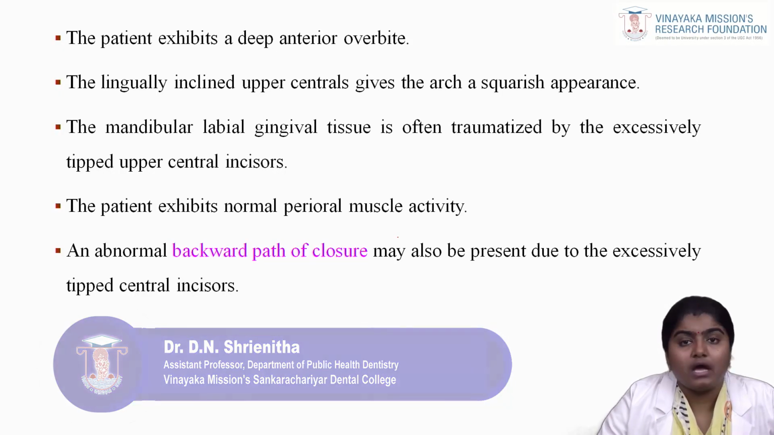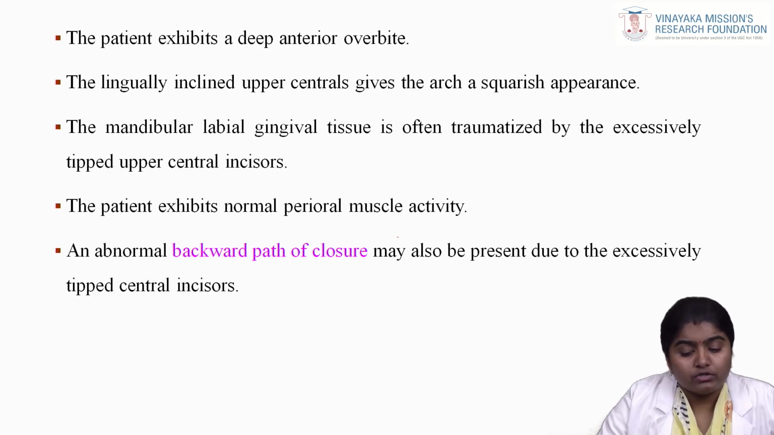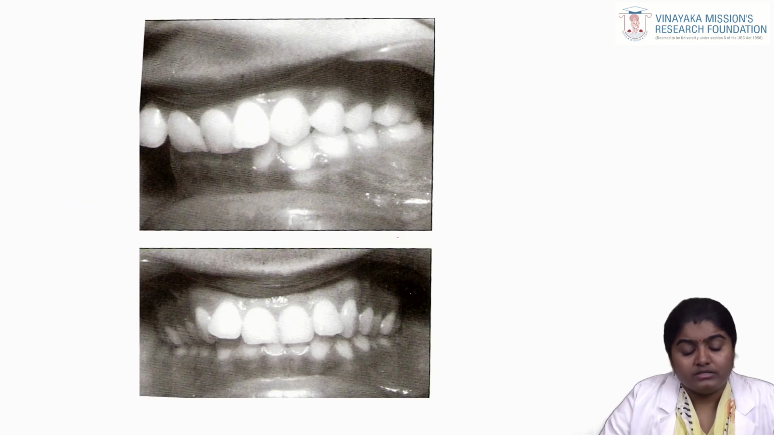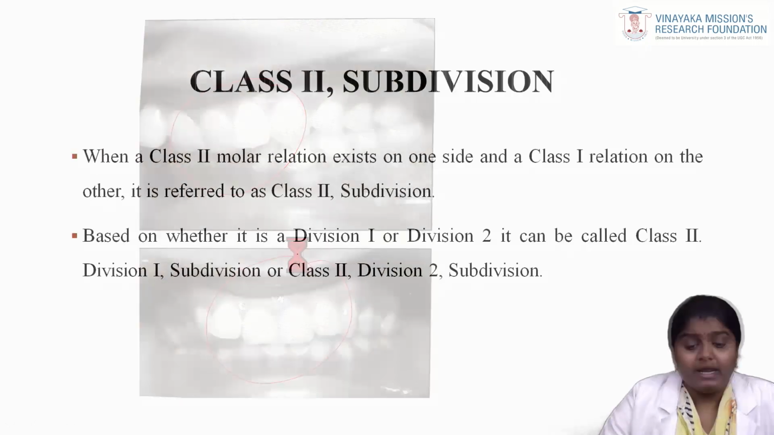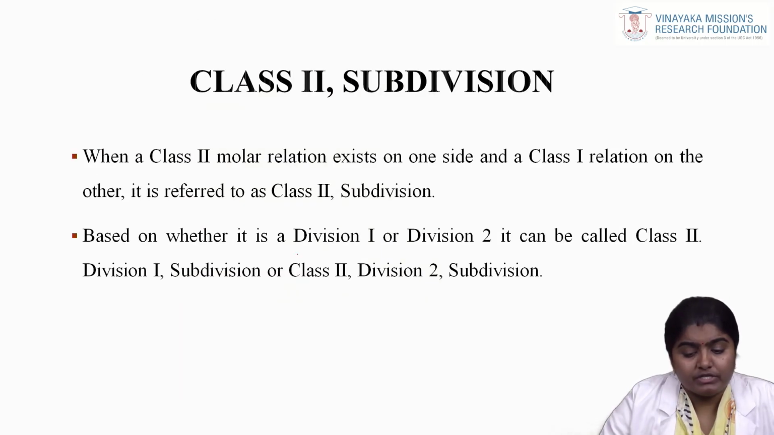And also an abnormal backward path of closure may be present due to the excessively tipped central incisor. Okay, this is the view which is showing the class 2 division 2. Next we will be seeing class 2 subdivision.